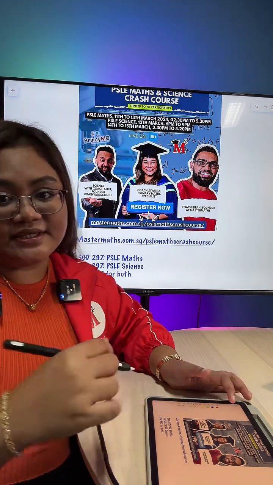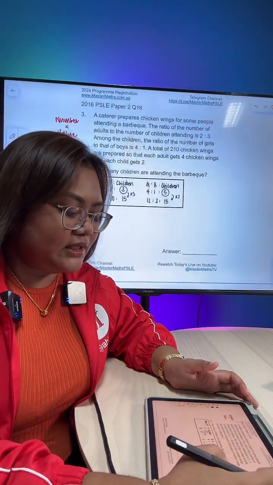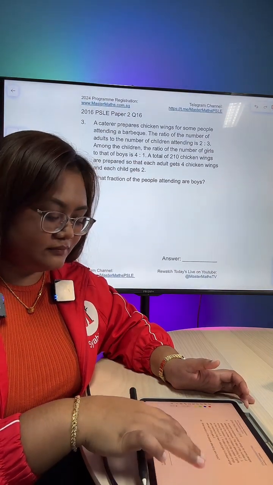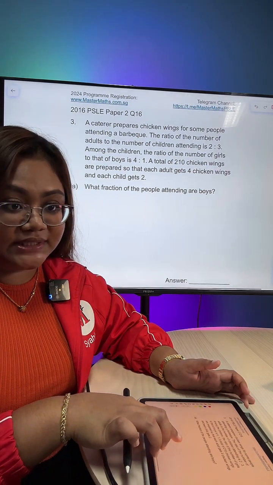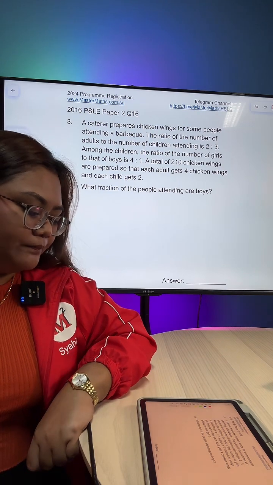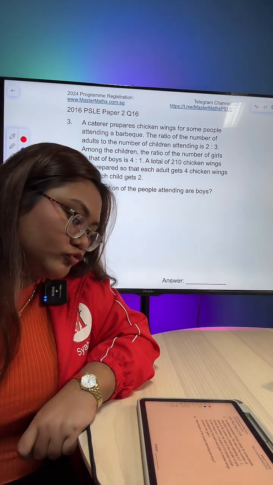Okay. Alright, if you are good, we will move on to question number 3. Here you go. Question number 3. I am going to zoom into the question for you to be able to see it. Okay. So, question number 3. It came out in the 2016 PSLE paper 2.